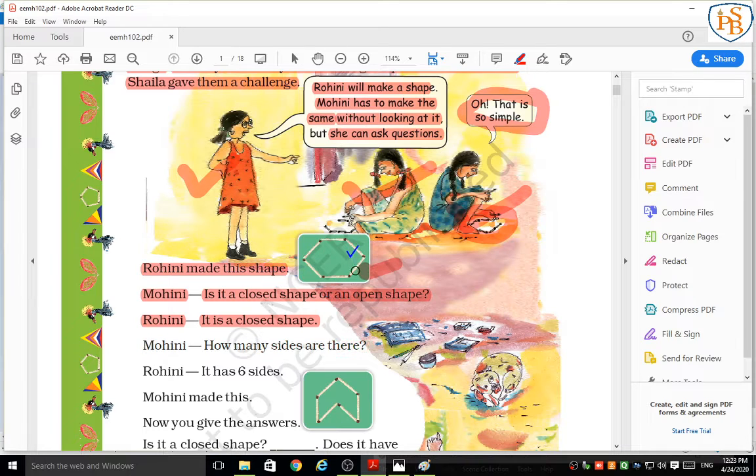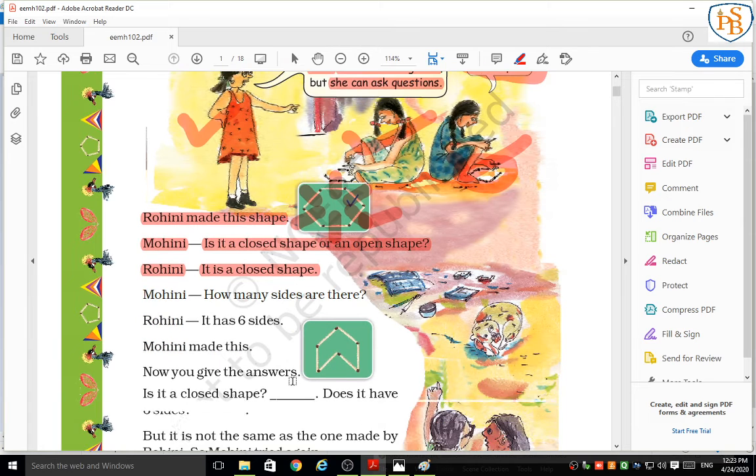Maybe you're getting confused. We'll start counting the sides again. How many sides are there? Side number 1, 2, 3, 4, 5 and 6. Very good. So Rohini said it has 6 sides. Mohini got the answer that the shape is closed and has 6 sides.